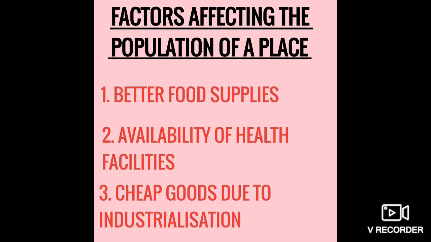If we see the population in the 1800s, let us go back. In the 1800s it was growing slowly and steadily. A large number of babies were born, families were having many children, but they were dying on the other side because there were fewer health facilities. No vaccinations were developed for the prevention of deadly and infectious diseases. So on one side babies were born, and on the other side babies were dying also.